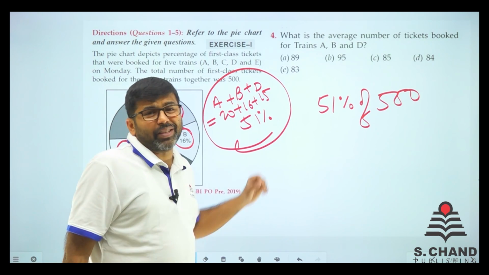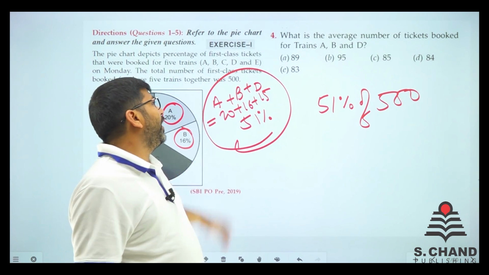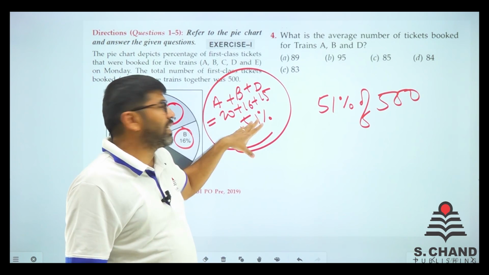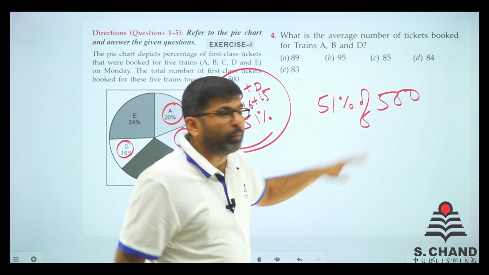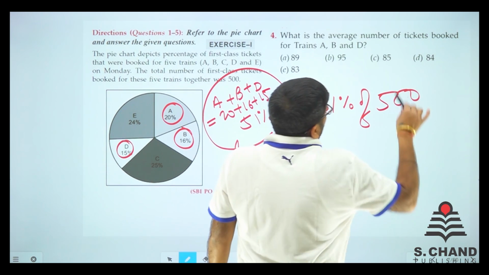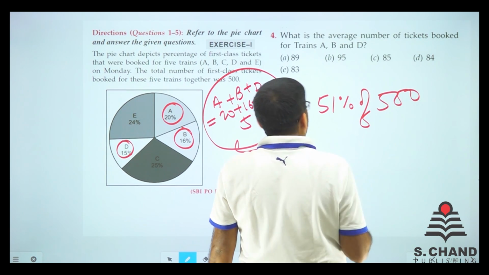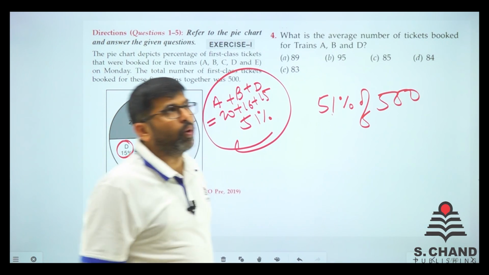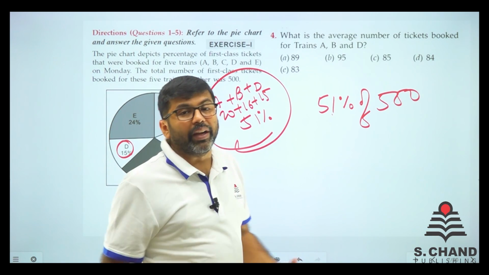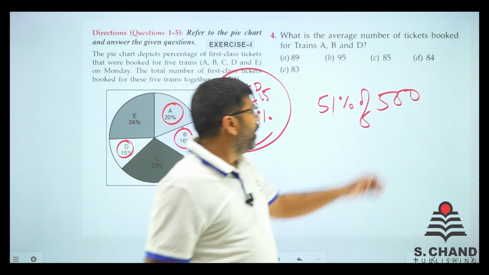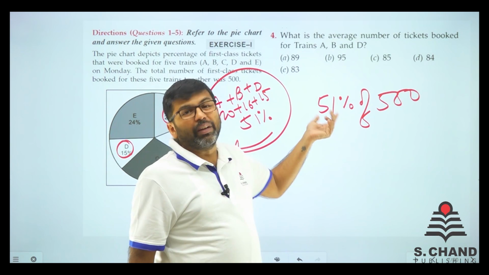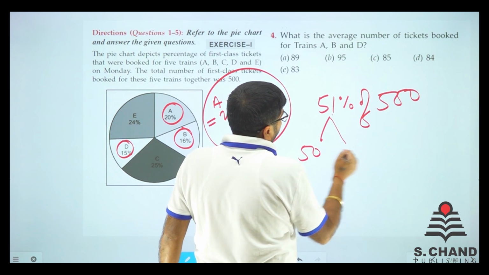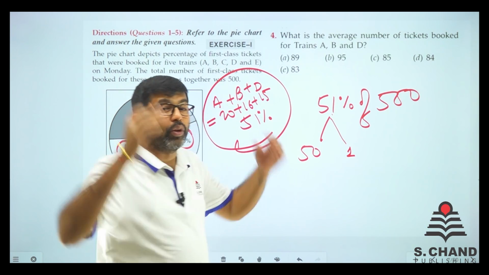So the average is the total number of people divided by 3 because there are 3 trains. But the total percentage is 51, so the total number of people is 51%. 500 ka 50% is 250. 1% is 5 more, so 255. See what I did, fast calculation. 500 ka 51%. 51% can be 50% and 1%. I took it in my mind.